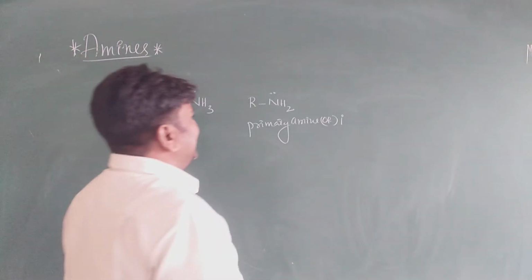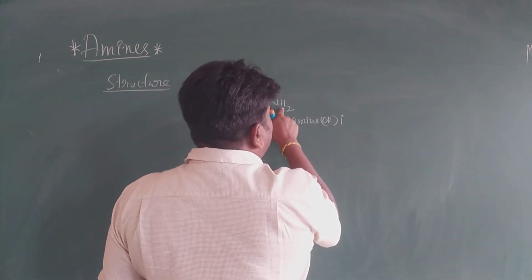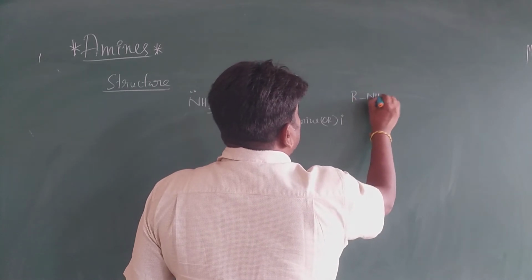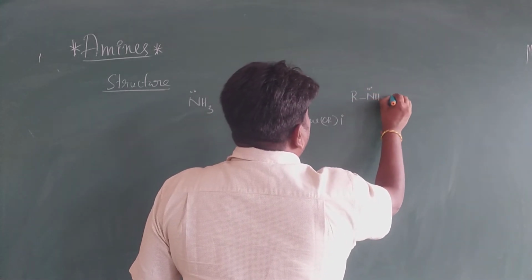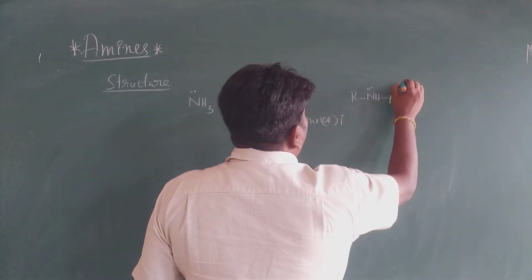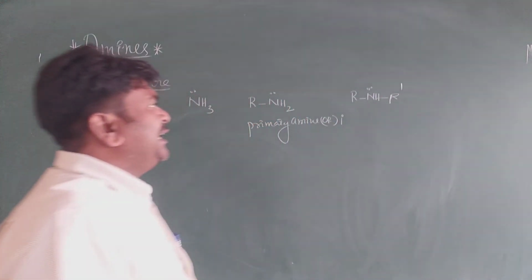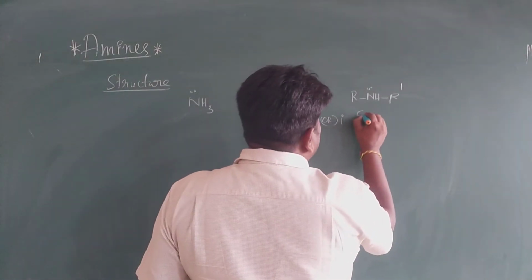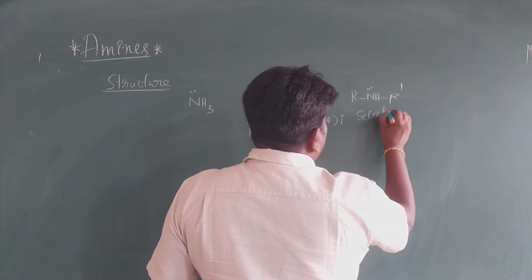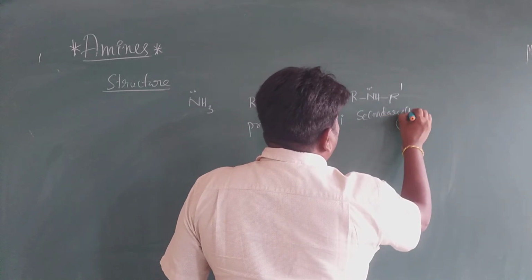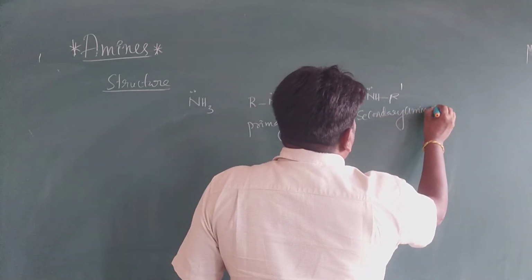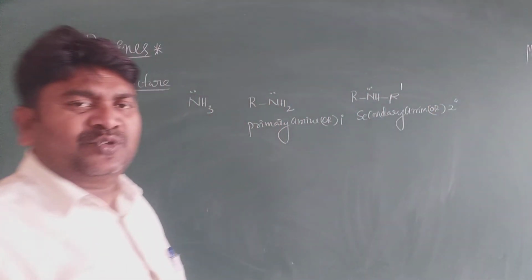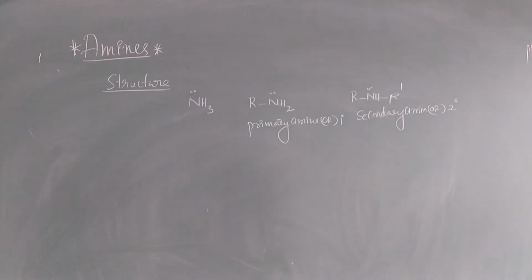Okay, next one. Suppose we replace another hydrogen by R. Okay, it is R-NH-R', with a lone pair. See here, for the sake of difference, we write it as R dash. It is a secondary amine, or it is denoted as a 2 degree amine. Very important, my dear students.